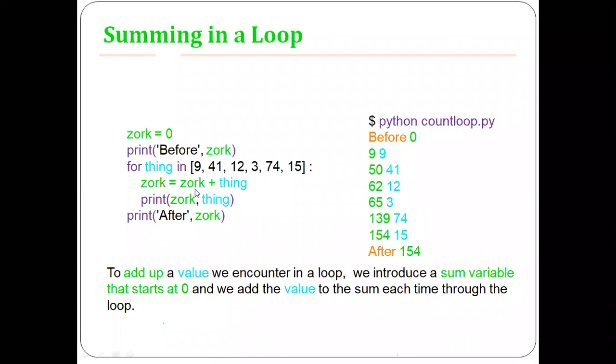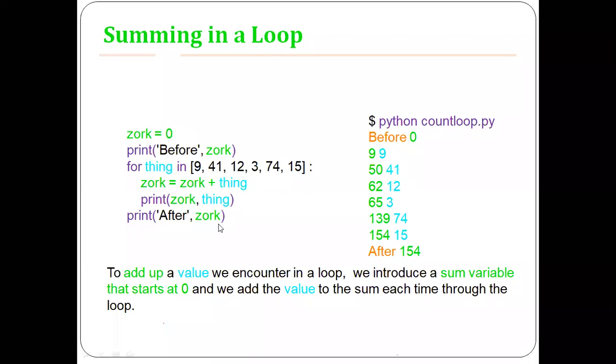In the second iteration, the iteration variable has 41 and the sum has 9. 9 plus 41 is 50. So it prints 50 and 41, right? In the third iteration, it becomes 62 and the current element is 12. In the fourth iteration, it is 65 and 3, and so on. And after the sixth iteration, we have the sum of all the elements.